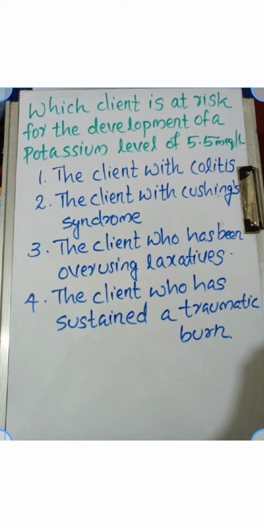That means the potassium inside the cell is shifted to outside the cell. It may go into the interstitial space or into the vascular space. So inside the cell the potassium is reduced, and outside the cell, that means in the bloodstream, the potassium level is increased. This happens in trauma, burn, metabolic acidosis, and sepsis.